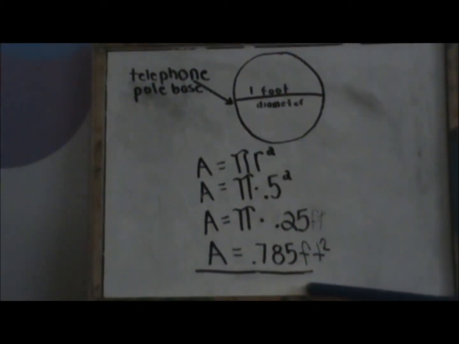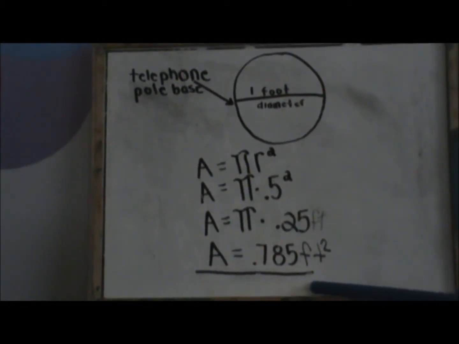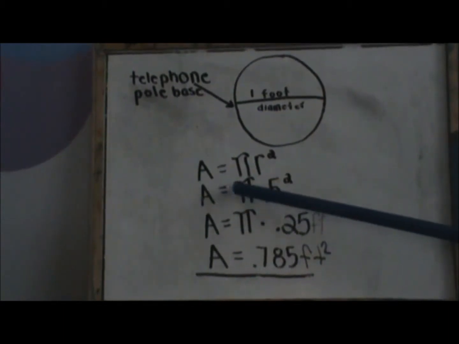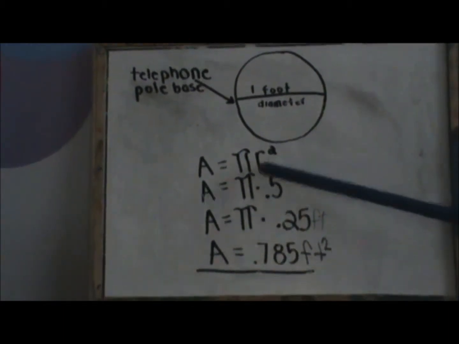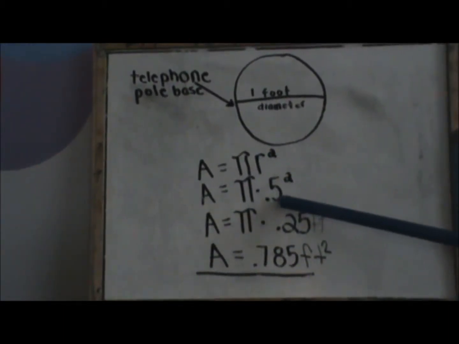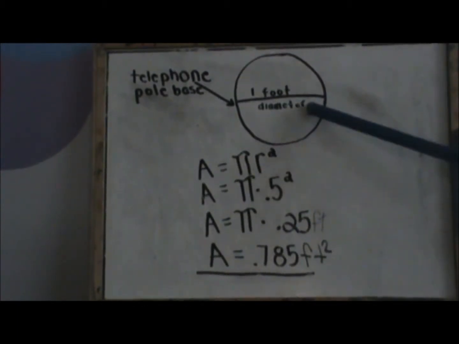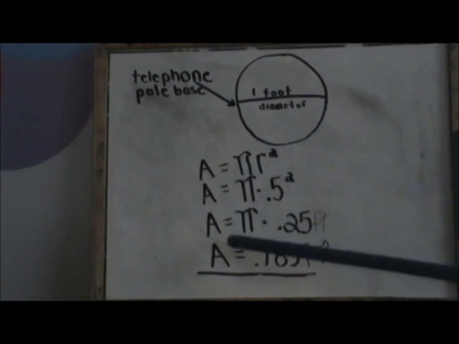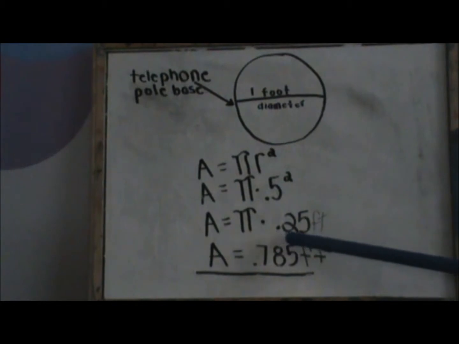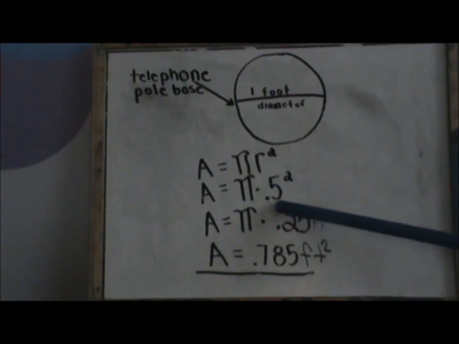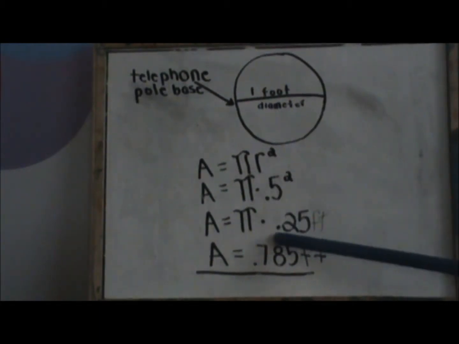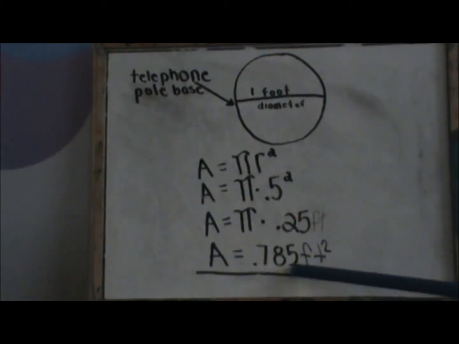Area of the telephone pole would be 0.785 feet squared because area equals pi times radius squared. Area equals pi times 0.5 feet squared because the radius is half of the diameter. Area equals pi times 0.25 feet because 0.5 squared is 0.25. Area equals 0.785 feet squared.